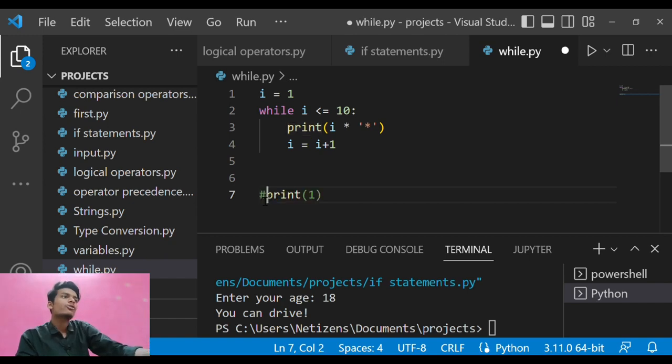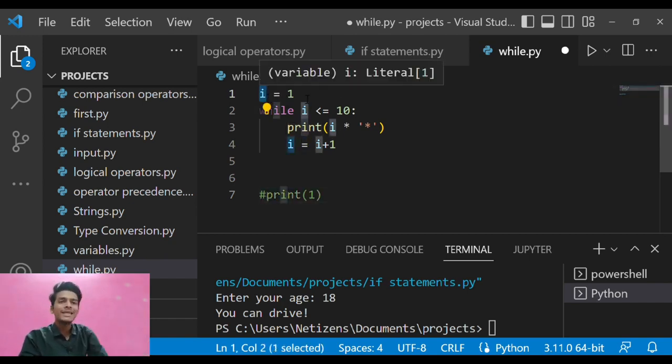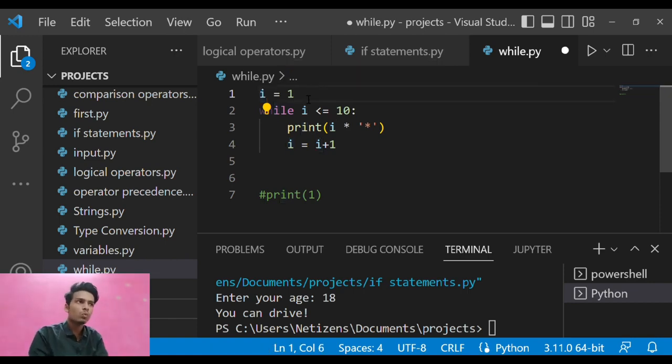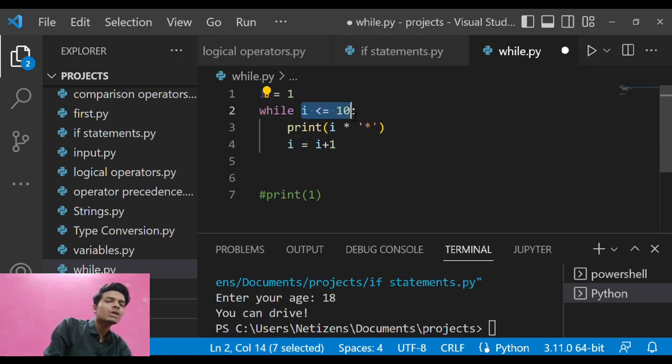So let us understand the while loop. Here we first need to set the value of the variable, which is 1, and we are directly printing the values up to 10. We are not taking any huge number, just up to 10.